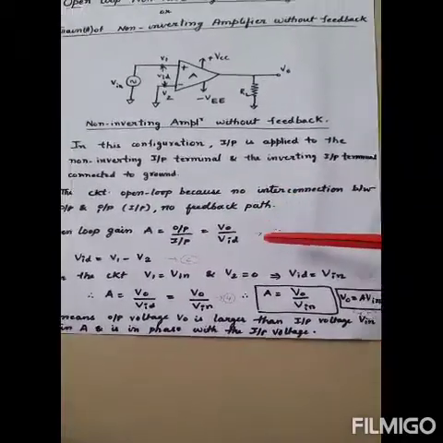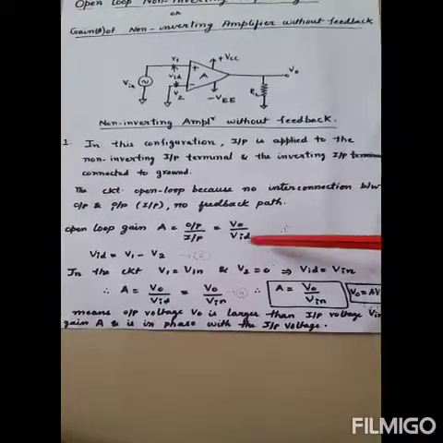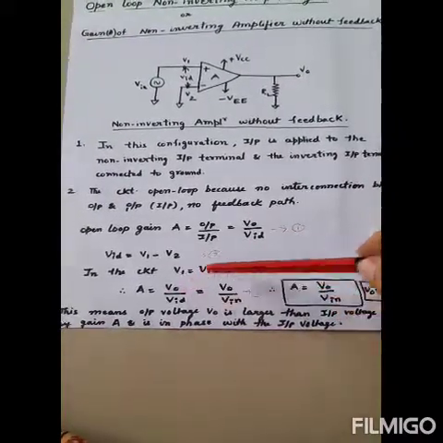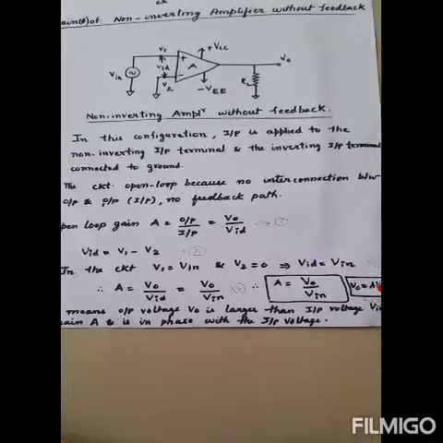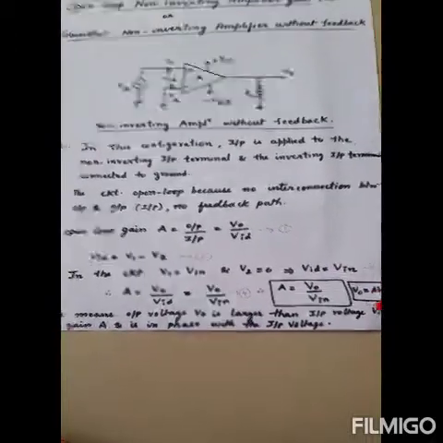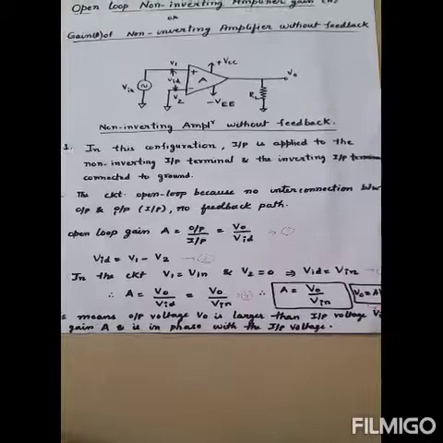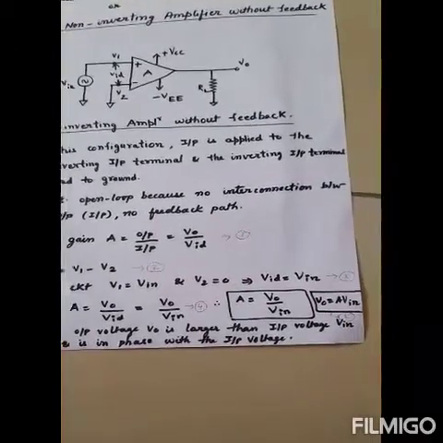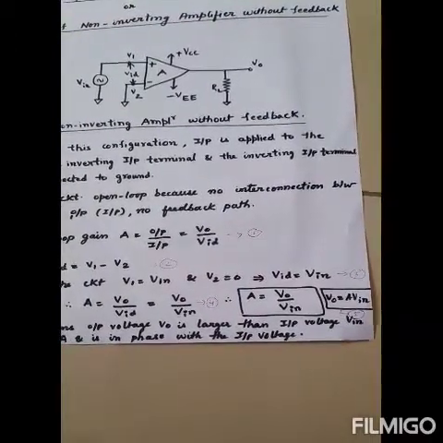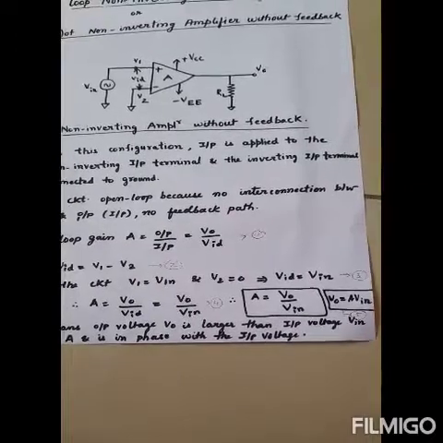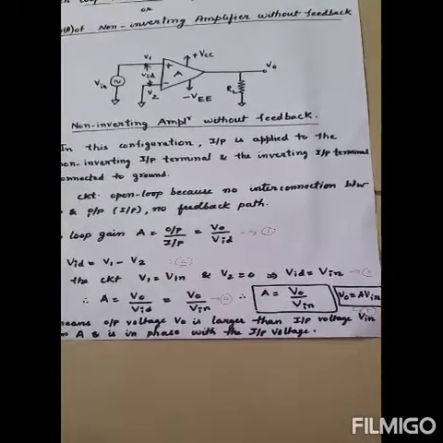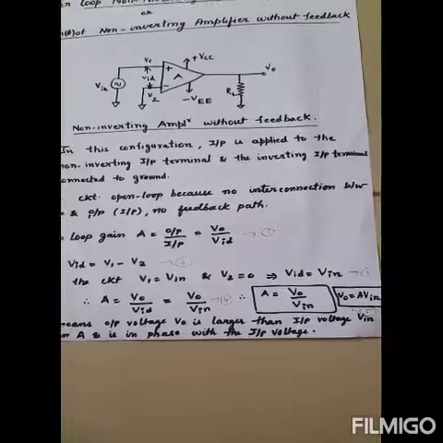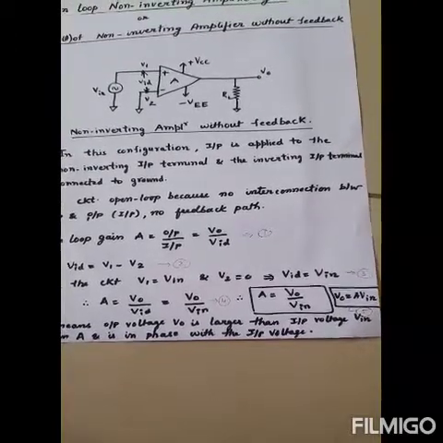Substituting the VID value as Vin in equation 1, we get capital A is equal to V0 by Vin. So the gain of a non-inverting amplifier without feedback is capital A is equal to V0 by Vin. On rearranging the terms, we get the output voltage equation V0 is equal to A times Vin.